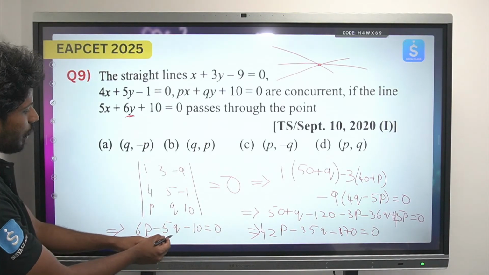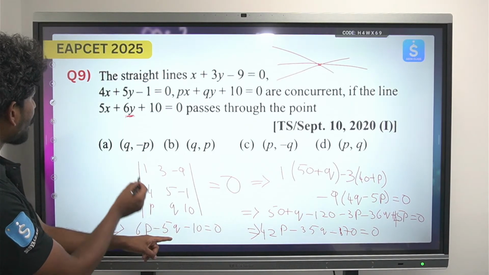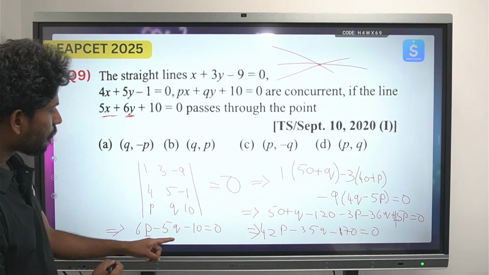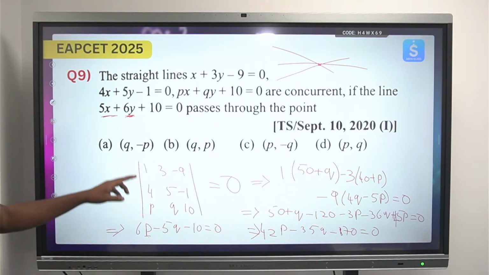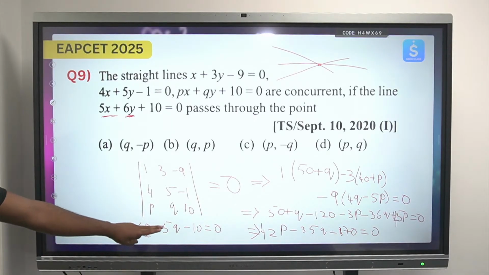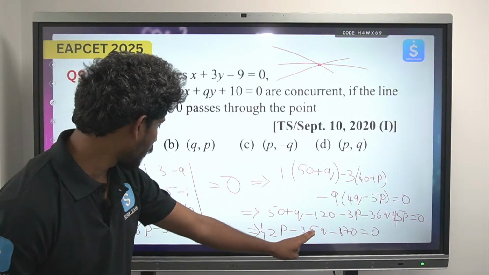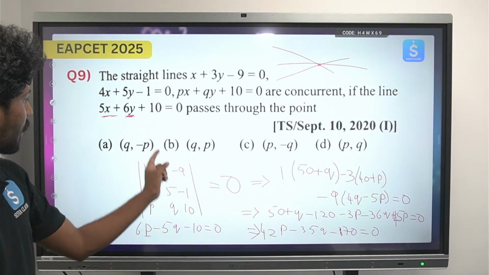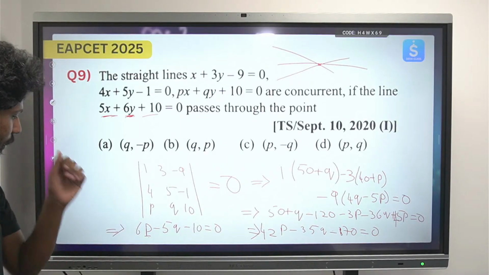And here, if you see, it is not just that. The Q value is minus 5, so it will be minus Q. So wherever minus Q comma P, the x value and y value should be in this pattern. 6P minus 5Q minus 10. We'll try to shift everything, because here plus 10 is there, we'll shift everything to the right hand side.